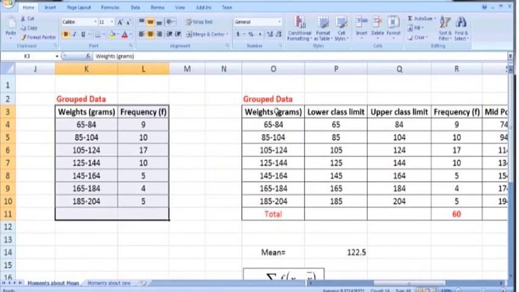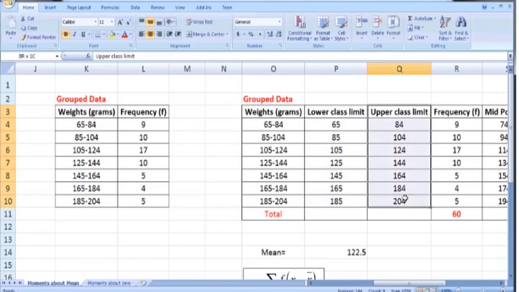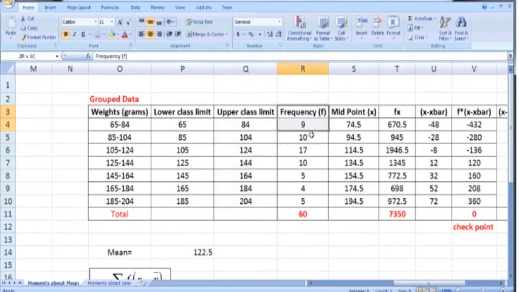So I have written these weights in 2 columns. The first column contains the lower class limits 65, 85, 105 and so on, and the second column is labeled upper class limit, so 84, 104 and so on. In the next column we have the frequencies. So I have split the observations into 2 different